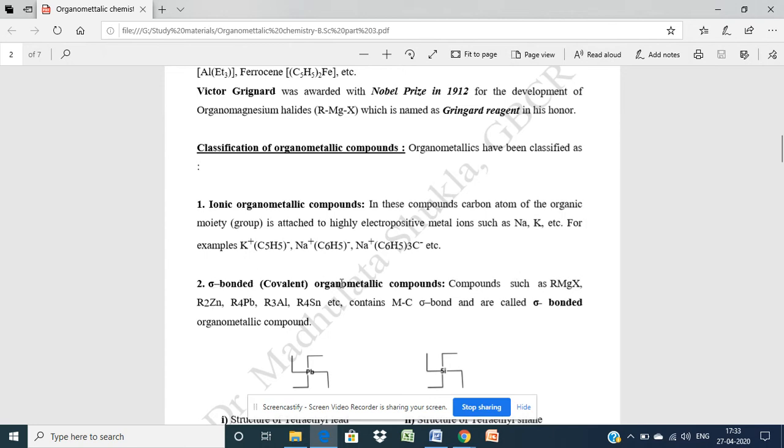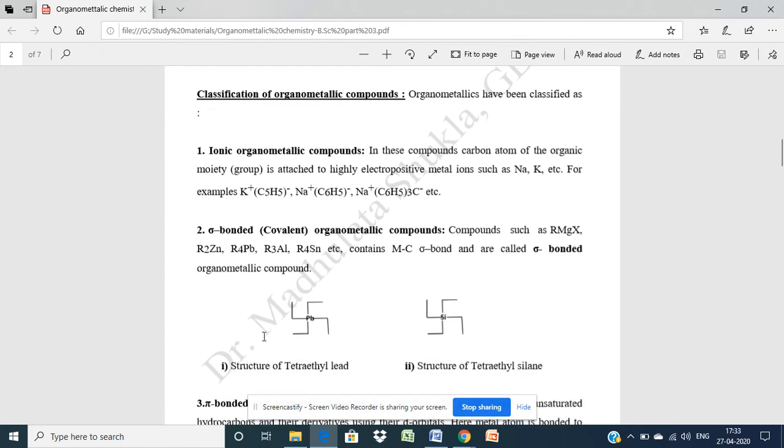And in sigma bonded or covalent organometallic compounds, the metals are sigma bonded to a carbon atom. Examples can be tetraethyl lead. Here we see that lead is combined with the ethyl group: CH2 CH3, CH2 CH3, CH2 CH3, like that. Four ethyl groups are attached to the lead atom. Similarly, tetraethyl silane: here silicon is attached to four ethyl groups. So this is the structure of tetraethyl silane.